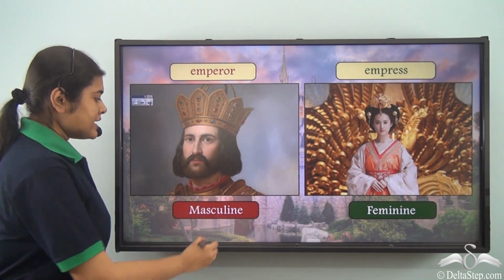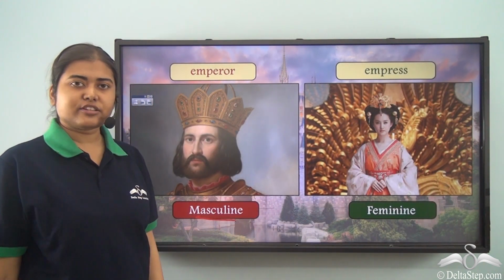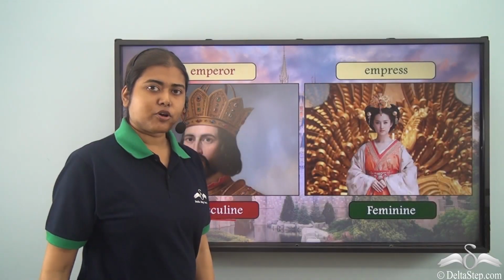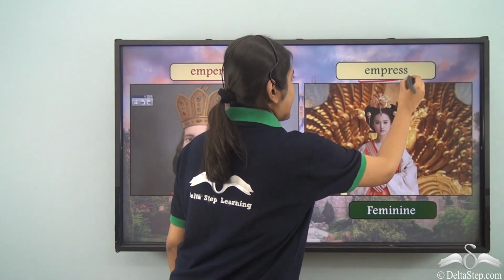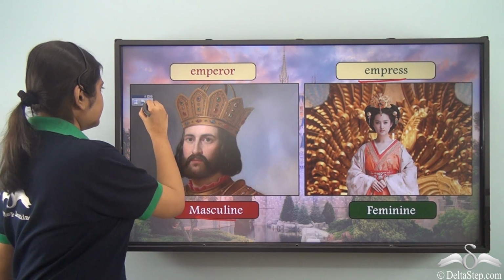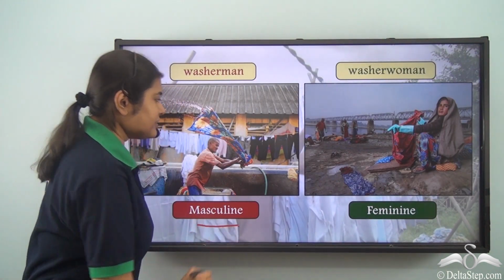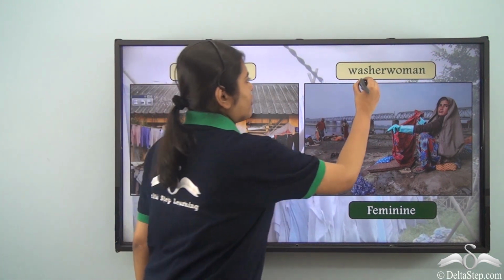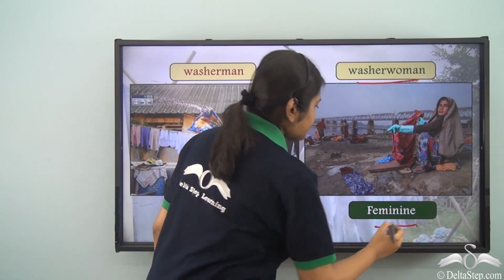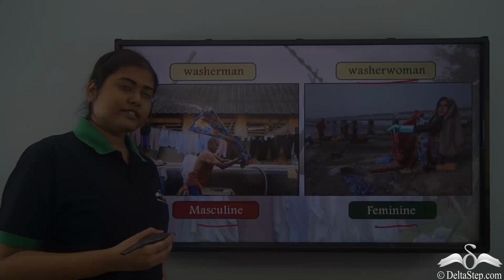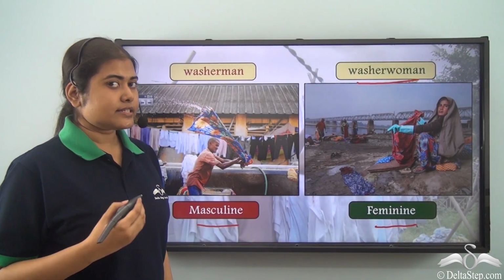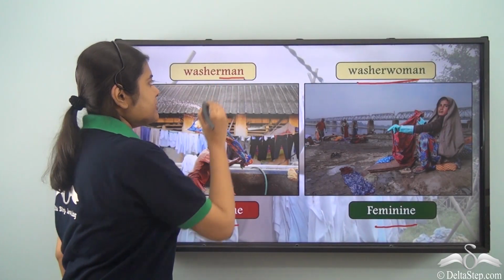The emperor is also of the masculine gender and the corresponding feminine gender is empress. Washerman belongs to the masculine gender, whereas washerwoman belongs to the feminine gender. Now how do we identify the gender in this case? Well, the word man.